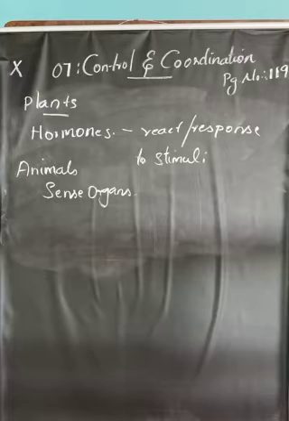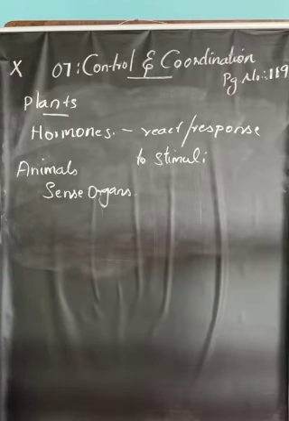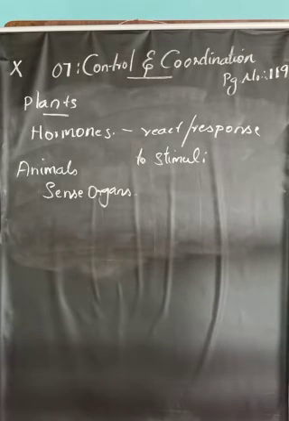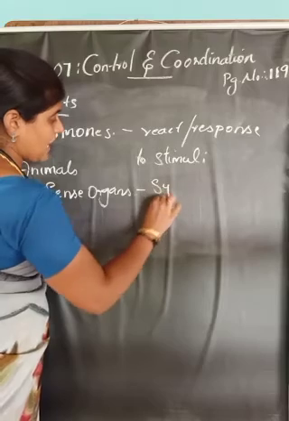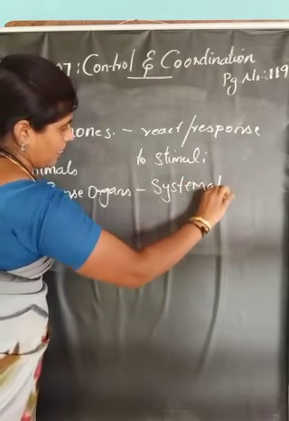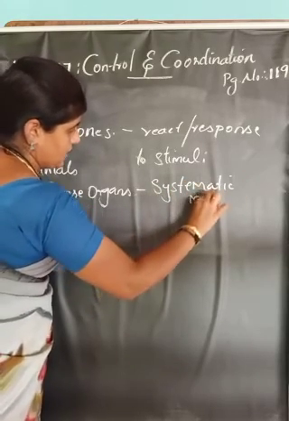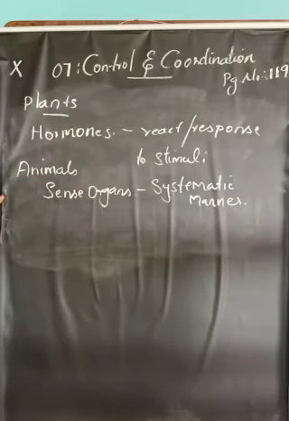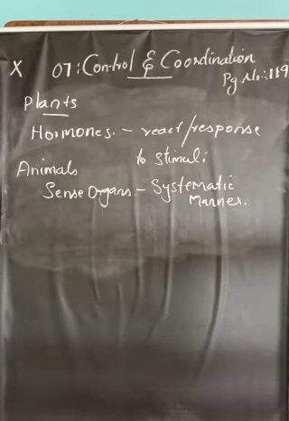All organs should work with one another in a systematic manner. Definitely, systematic working of organs is required to respond to a particular stimulus. The sense organs should work in a systematic manner so that we can easily respond to a particular stimulus. Working together of various organs of an organism in a systematic manner so that we can produce a proper response to stimuli is called coordination.